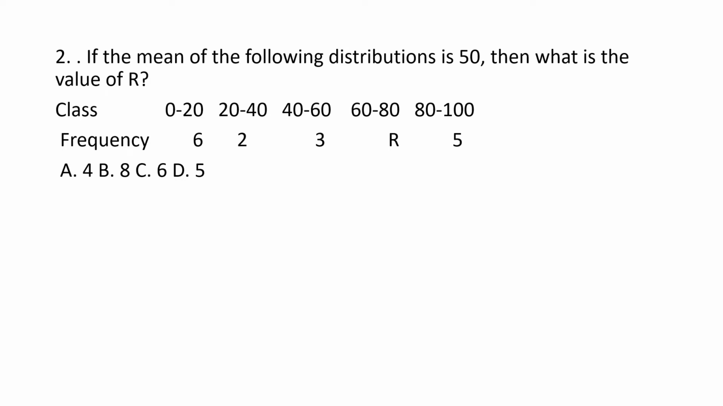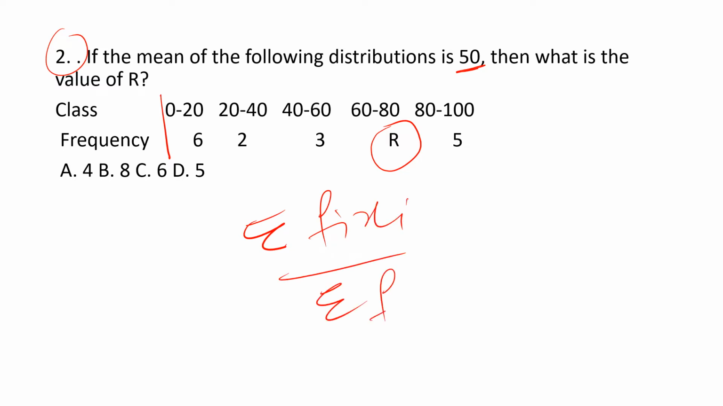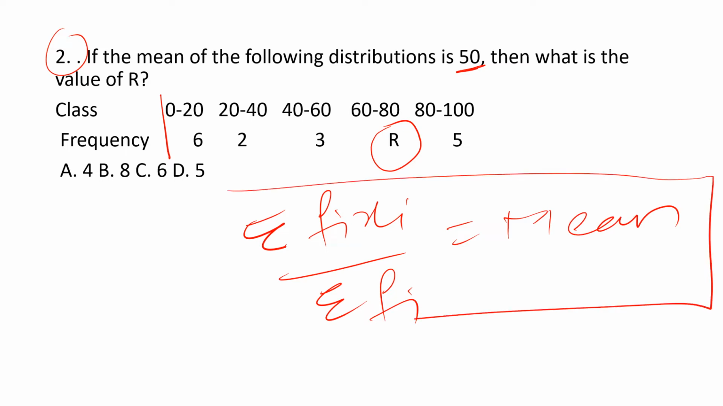Okay, here comes the second question, guys, and here it's about mean. To find the mean, give it a read. We are given the class intervals and the frequencies, but one of the frequencies is missing. It's given as R, but we are given the mean. So we know the formula, sigma fi xi by sigma fi is equal to mean. So now let's use this formula, guys.